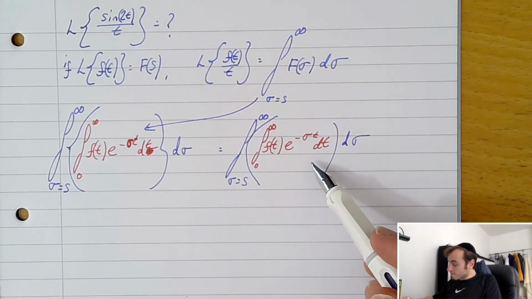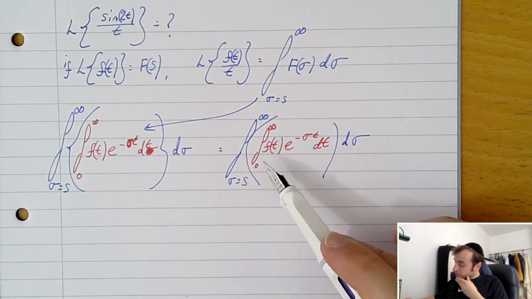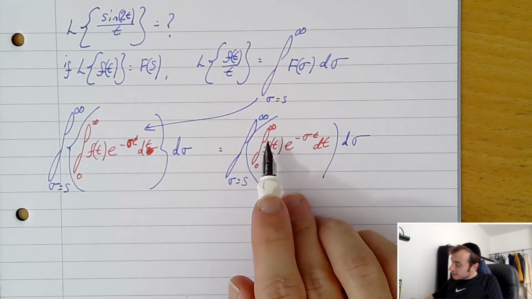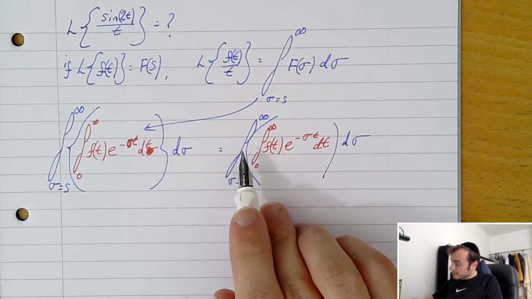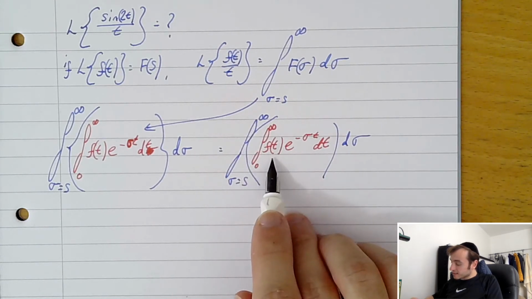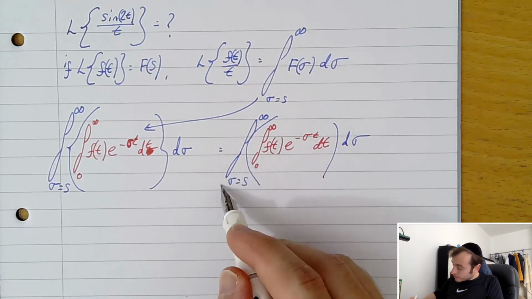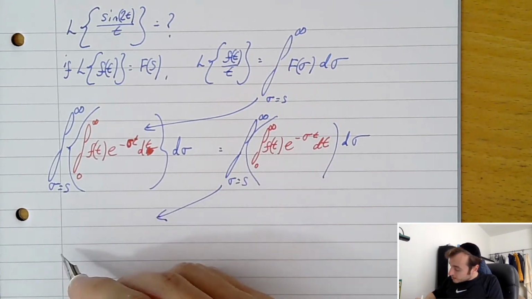Okay? Now that we've got this, what we can do is play around with the integration. So we can take out the integral over here and place it on the outside, and place this integral on the inside, and see what we can get from that. This is why this one is a little bit tricky.